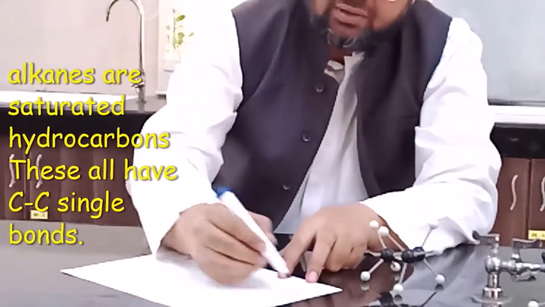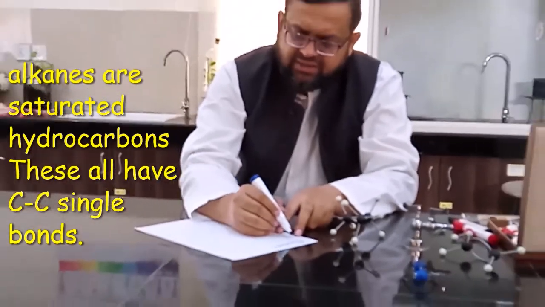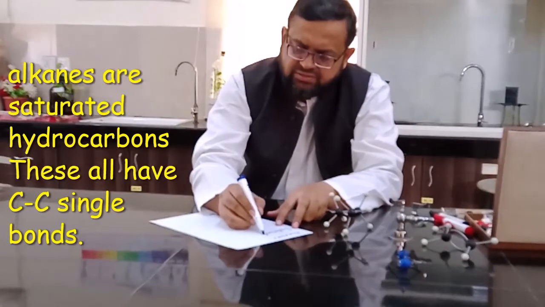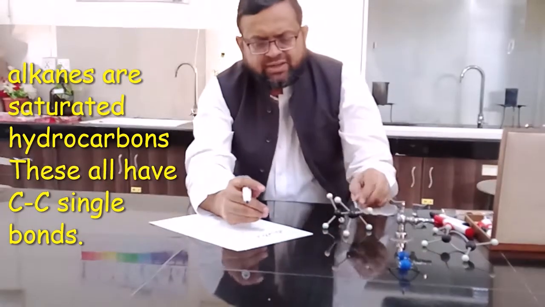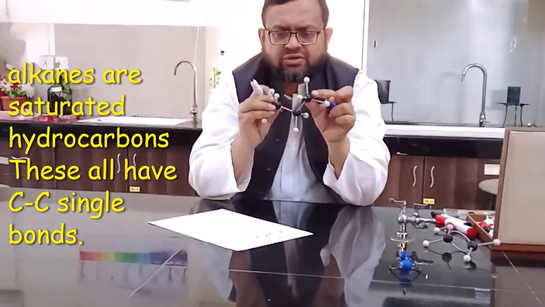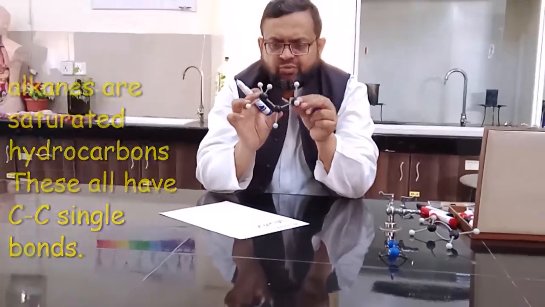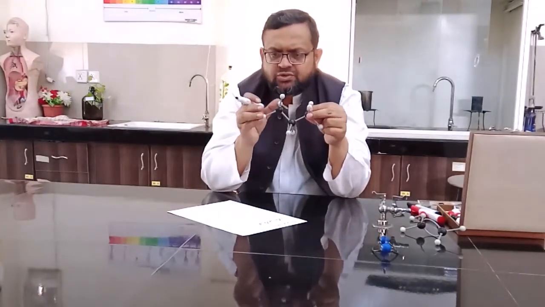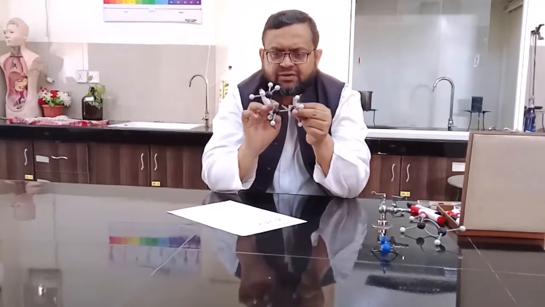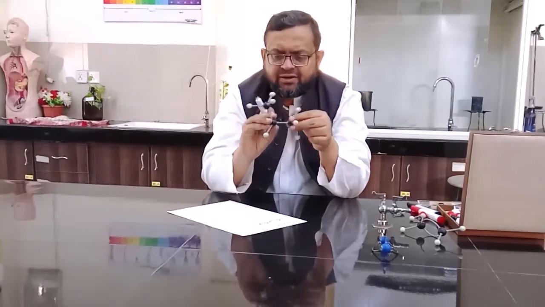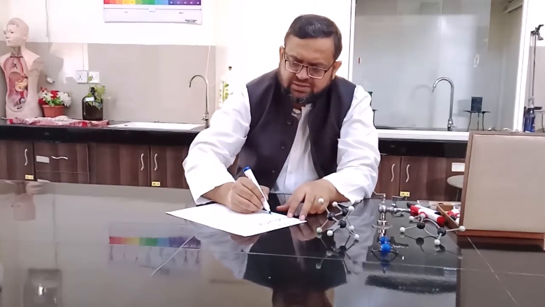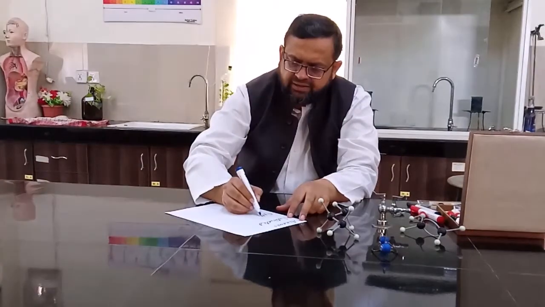Alkanes. Alkanes are saturated hydrocarbons. These all have carbon-carbon single bonds. So a carbon-carbon single bond is here. This alkane consists of 3 carbon atoms, and these white balls are representing hydrogen atoms. So 1, 2, 3, 4, 5, 6, 7, 8. 8 hydrogen atoms. So the formula for this molecule is C3H8.